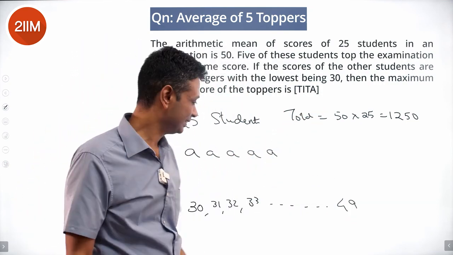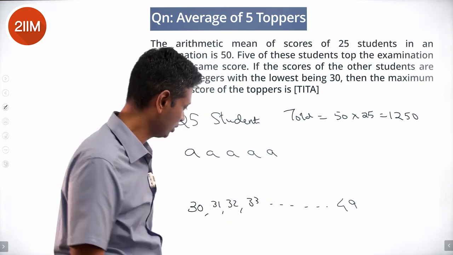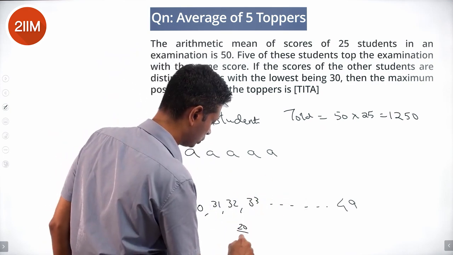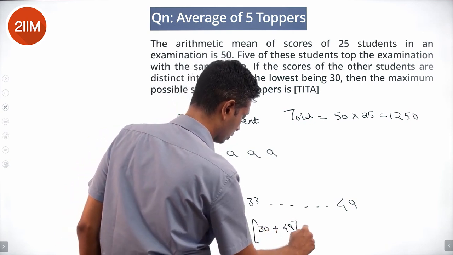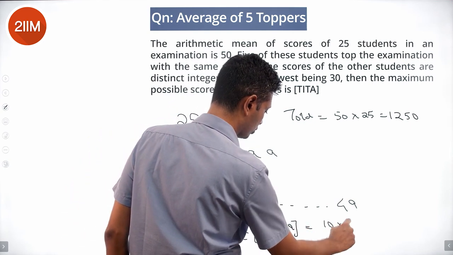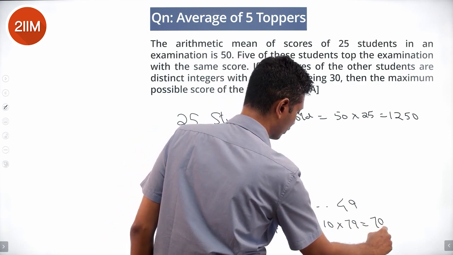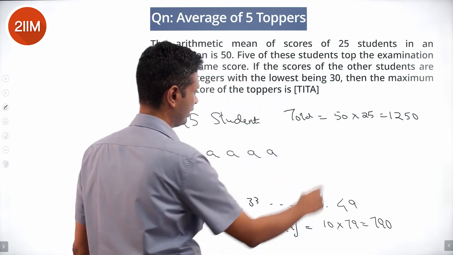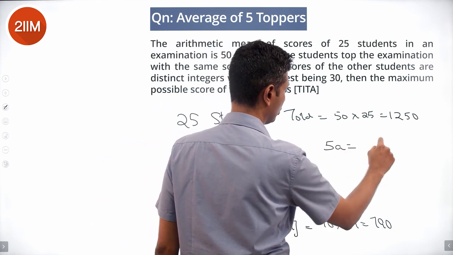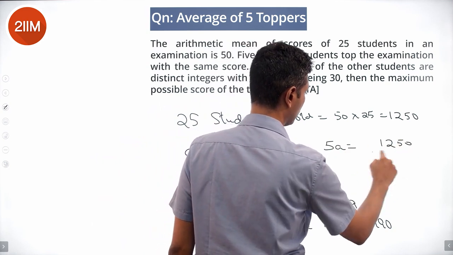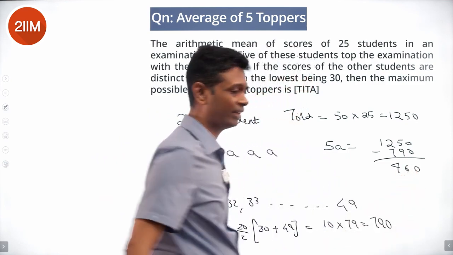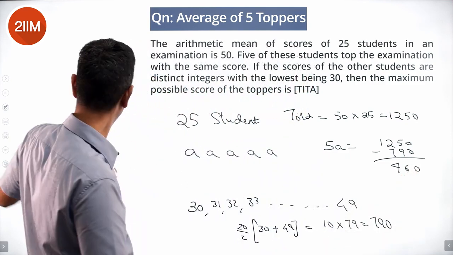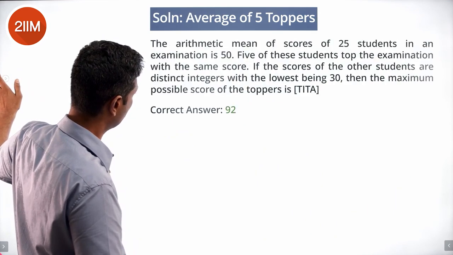This is an arithmetic progression, 20 terms. Sum of all this will be 20 by 2 into 30 plus 49, or 10 into 79, which is 790. So 5A equals 1250 minus 790, which is 460. 5 times A is 460. A should be 92. Maximum possible value of A.